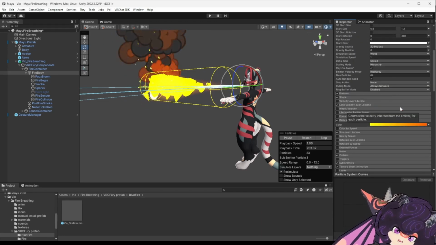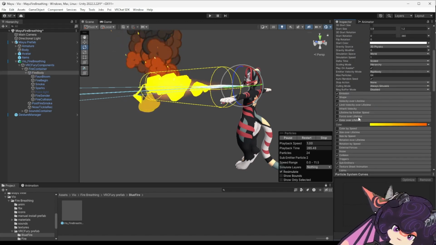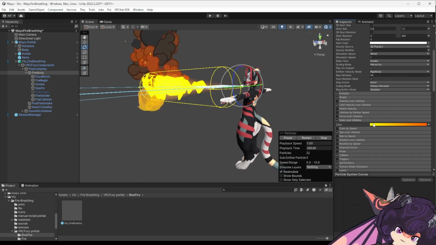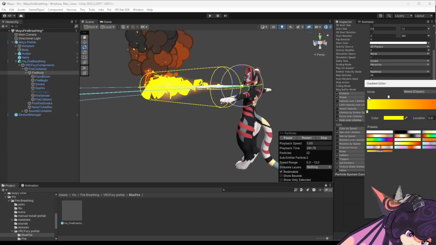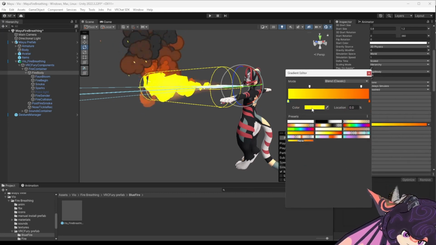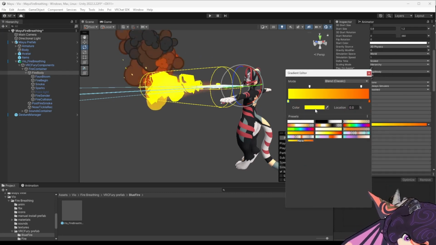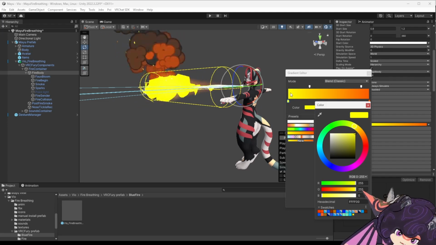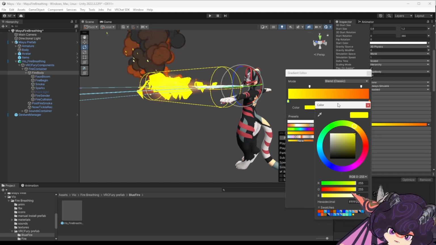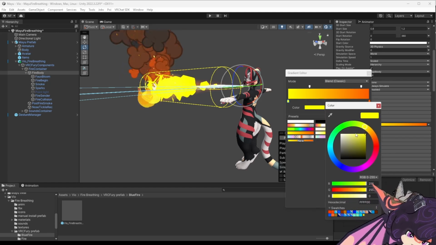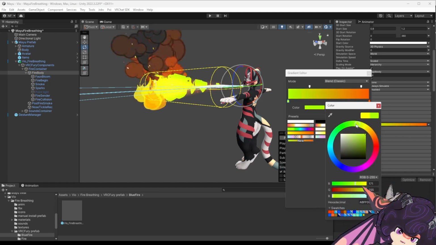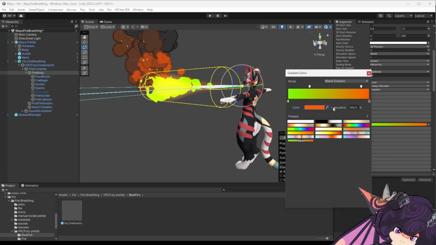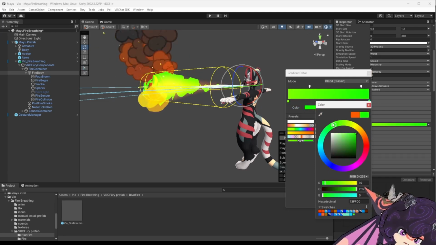All right, the rest of the color in all of the particle systems mainly lives in color over lifetime. So let's expand that, or open up this little pop-up window. And then for yellow, it's going to be the hotter part of the fire. And then the orange, I'm thinking, is the cooler part of the fire. So let's move the yellow to lime. And then this orange can be a deeper green.